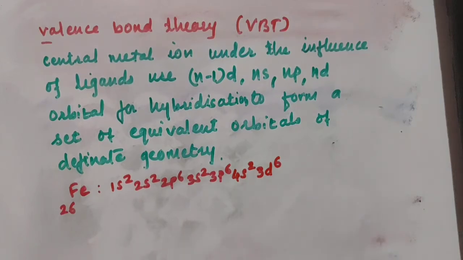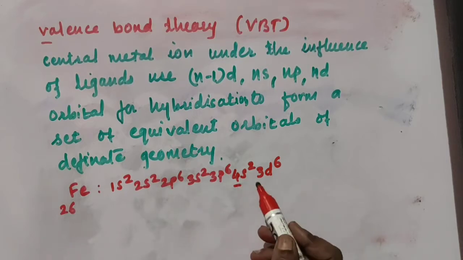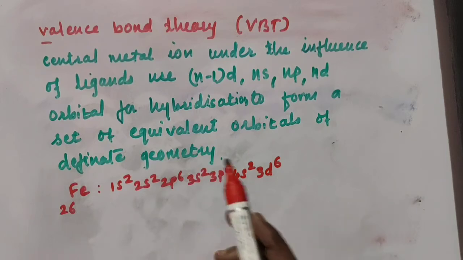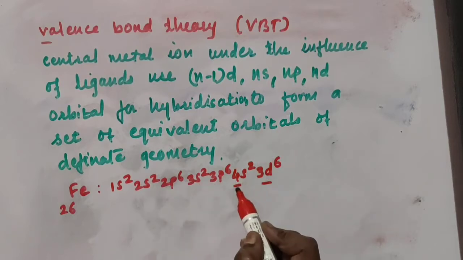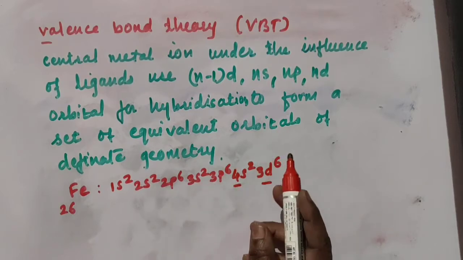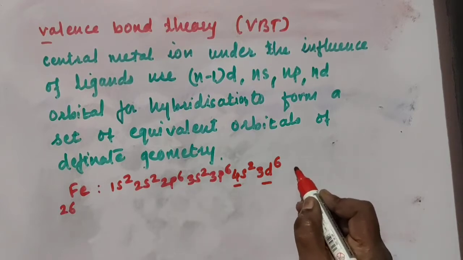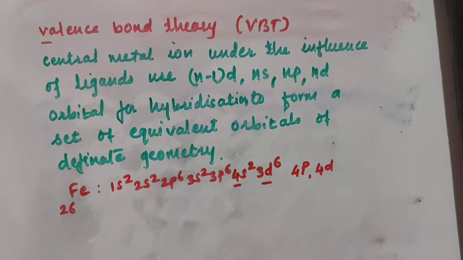So here in this case what happens? What is the n minus 1 d orbital? Here n is the principal quantum number, which is 4, as the electrons enter the fourth orbital. N minus 1 d orbital is your 3d orbital. Then ns is your 4s orbital. Then np: even if the electrons have entered the s orbital, 4p is also there, 4d is also there.